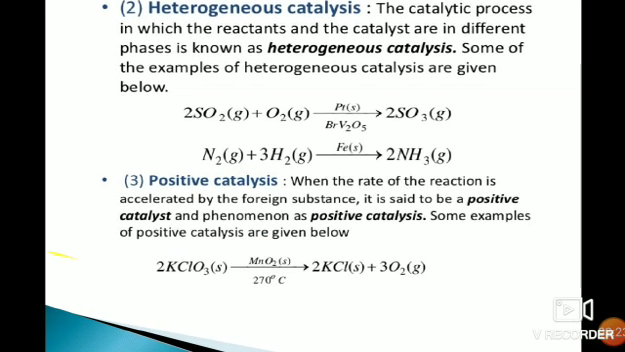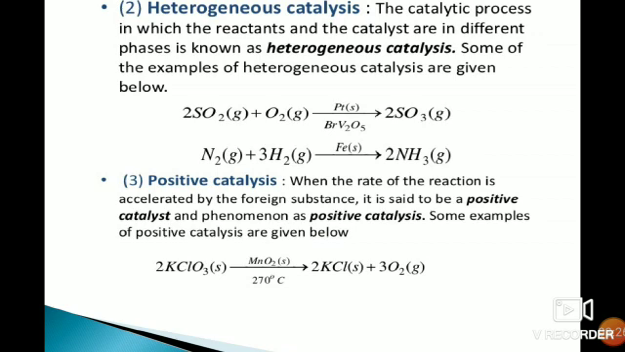Second is the heterogeneous catalysis. The catalytic process in which the reactant and catalyst are in different phases is known as heterogeneous catalysis. An example of this catalysis is sulfur dioxide plus O2 giving sulfur trioxide. In this reaction, platinum is the catalyst, which is present in a solid state. The reactants are in a gaseous state and the catalyst is present in a solid state, means both are in different states, hence it is heterogeneous catalysis.